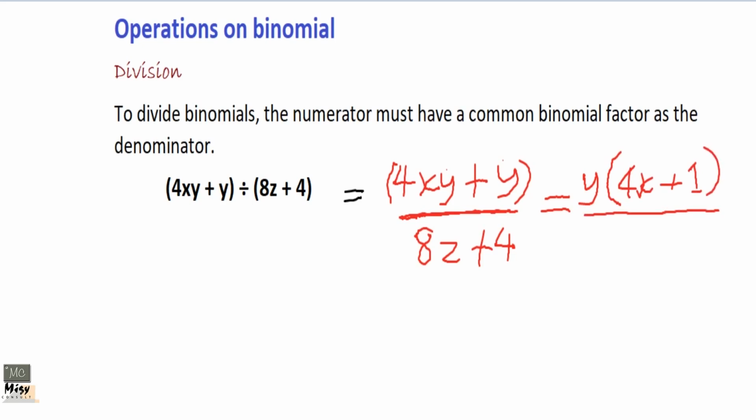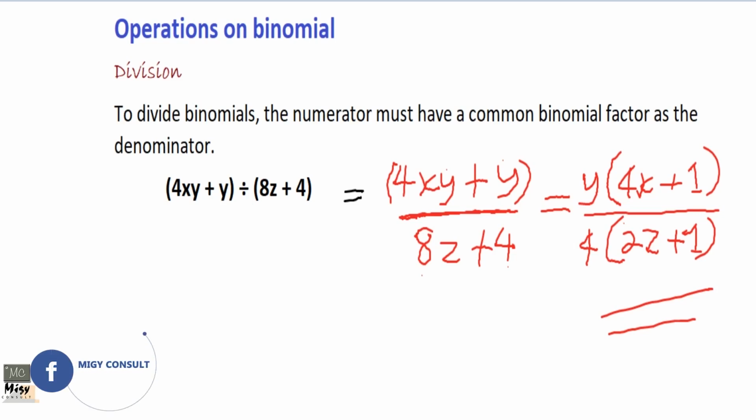Then here we have 8z plus 4. 4 is a common factor to 4 itself and the 8. So we bring 4 out here. We have 2z plus 1, because 4 into 4 is 1. That is it, because there is no further factor. 4 cannot divide y, 4x plus this cannot divide. So we leave it like that. Okay, so that is how we solve a thing like that.